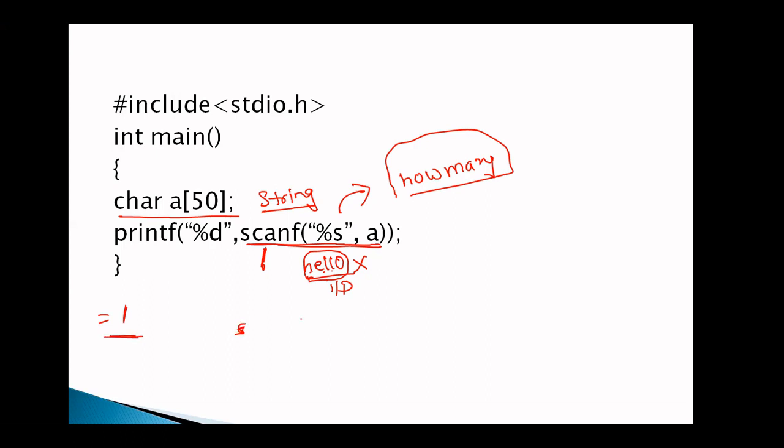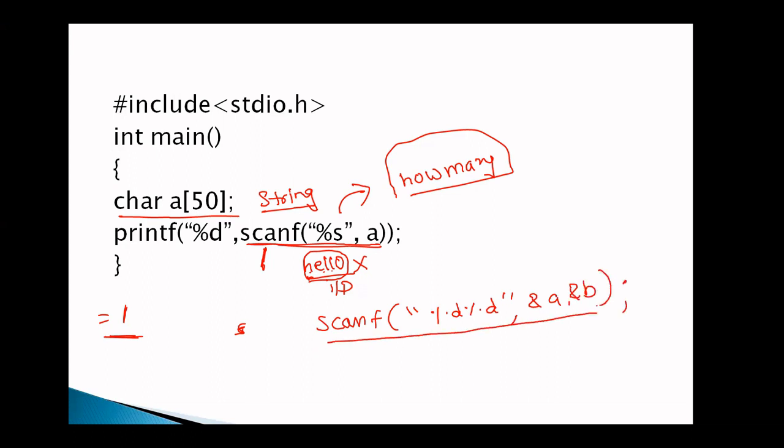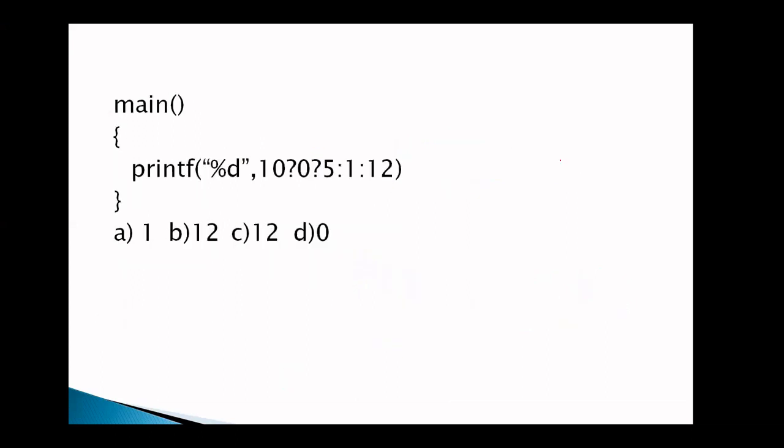For example, if you have scanf("%d%d", &a, &b), if you are writing this statement, how many variables are you reading? You are reading 2 variables. So the output is 2 in this case. You got it? Hello does not mean 5. The entire thing is considered as a single variable, that is input. But coming to output, printf returns the number of characters it prints.